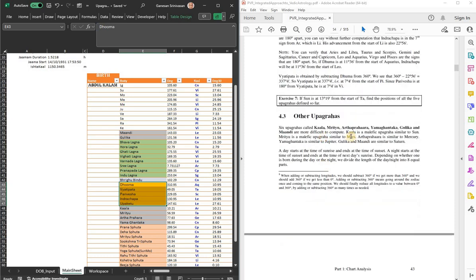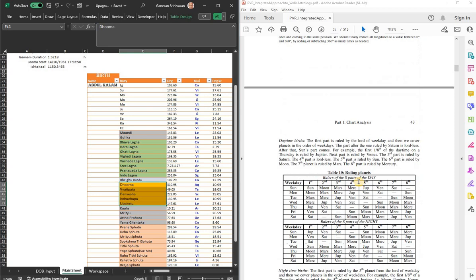The other Upagrahas like Kala, Mrityu, Arthaprahara, Yamagantaka, Gulika and Mandi are a little difficult to compute because they are based upon these tables. Based upon the weekday, each Jama is ruled by each of the Grahas.